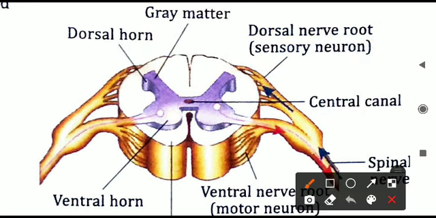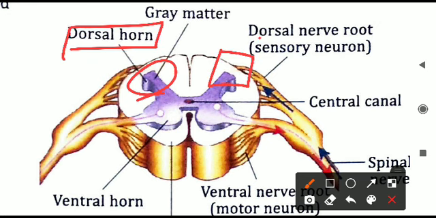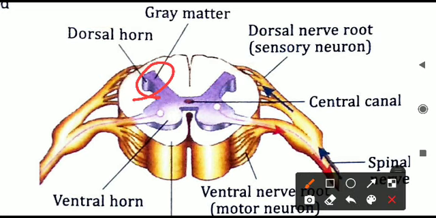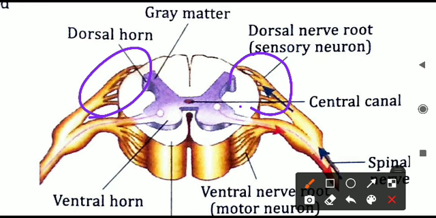Second thing, what else do we have to see? We have to see that two horns are present. One you can see here, this is the dorsal horn. On the right here also you can see the dorsal horn, connected with the dorsal nerve root. This is the dorsal horn, and it is connected with the nerve. Where is the nerve coming from? This part is the nerve. Now, in blue I have circled this. This is the dorsal nerve. On the other diagram also you can see the dorsal nerve. So on both sides, the dorsal nerve root or sensory neuron is connected to the dorsal horn.